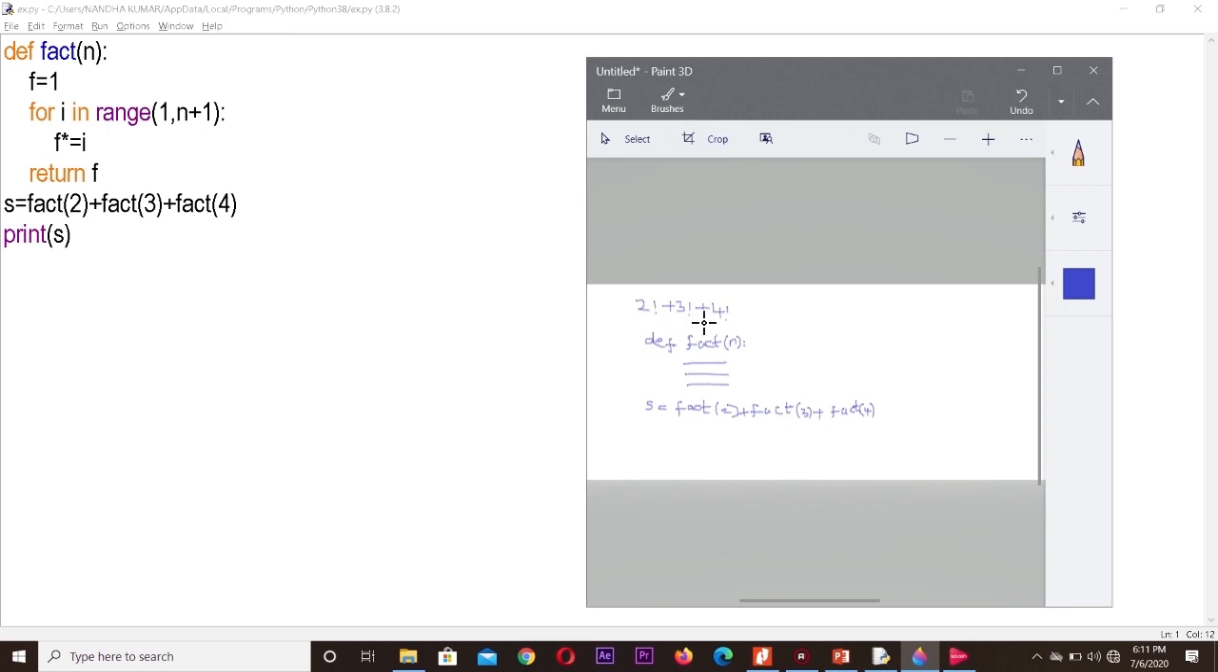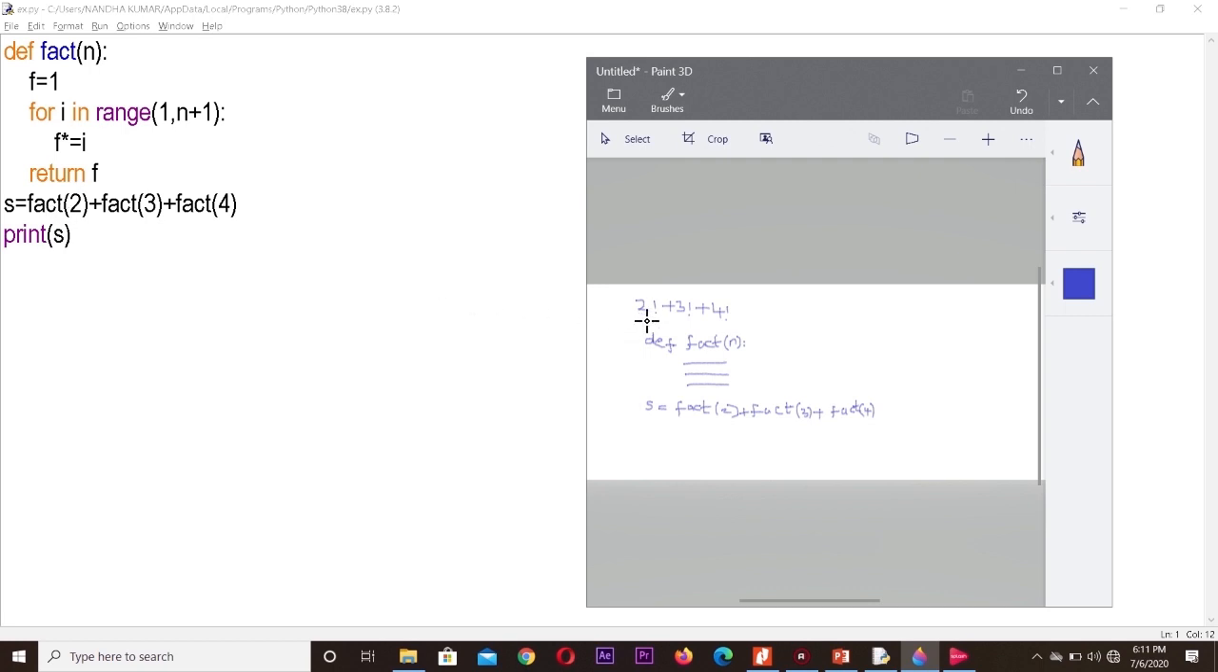Previously, I have told about this series, 2 factorial plus 3 factorial plus 4 factorial, and we are going to define the function for that. The fact of n, f is equal to 1. These statements are used for calculating the factorial. Okay, so I have defined the function fact with the parameter n. You know the logic of calculating the factorial. So it's calculating the factorial and the answer is returned in the variable f. So it's returning the value.